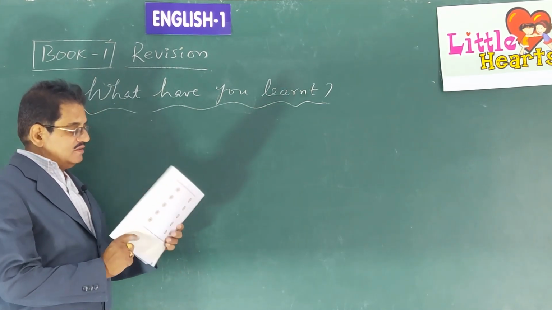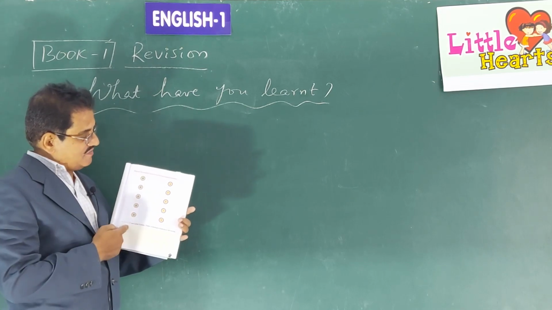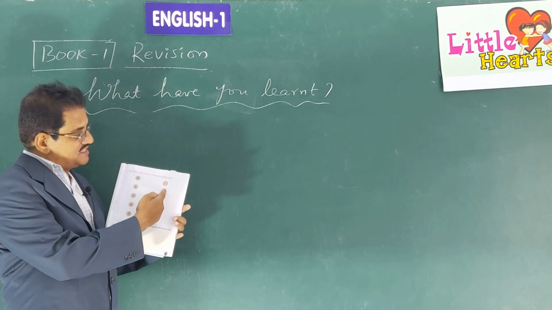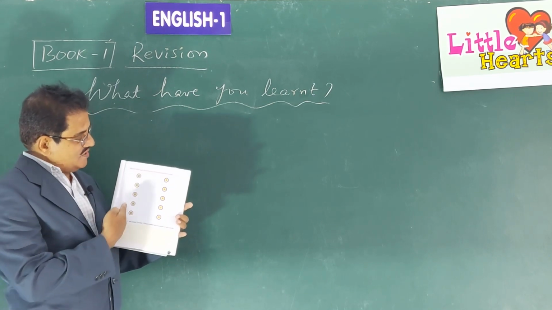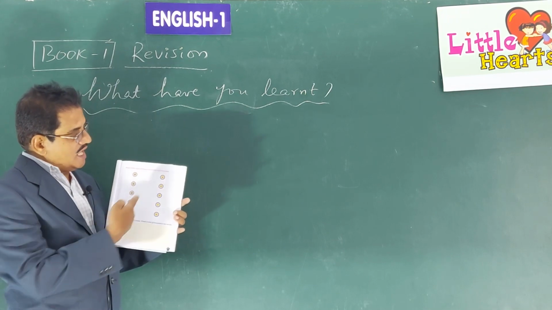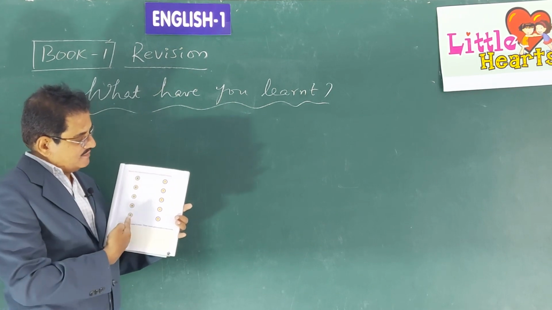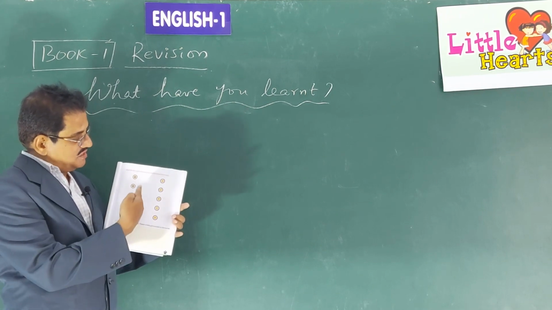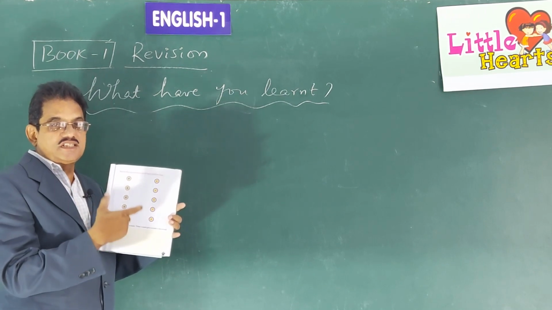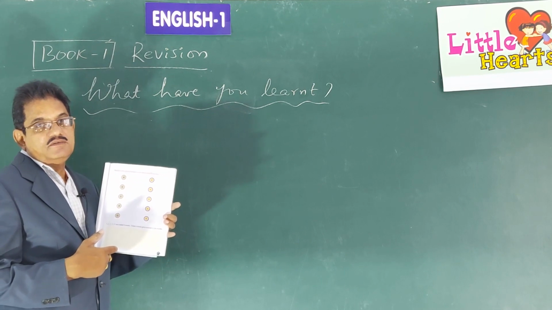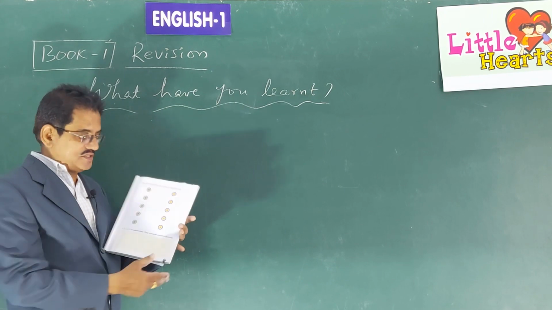And also, next exercise, you have to match the capital letters given on the left side with the small letters given on the right column. This is the left column where you are given all capital letters. On the right side column, you find the small letters of these letters. So you have to match the capital letters with their small letters. This also you learned in your lower classes, LKG and UKG. But English has got two types of letters, capital letters and small letters. Okay, children?